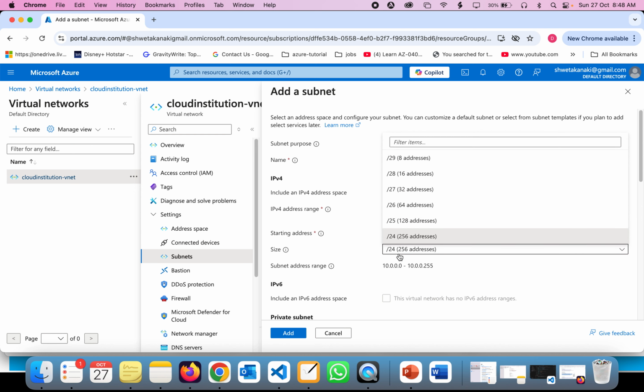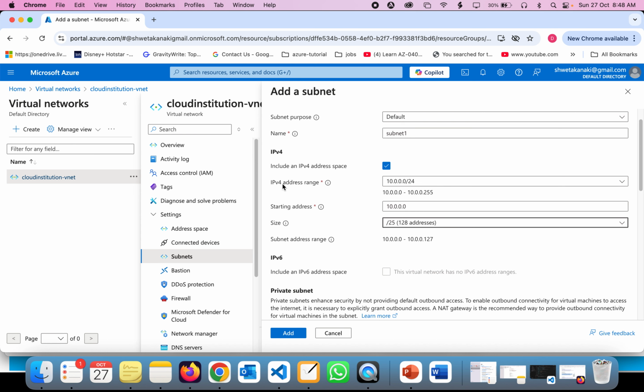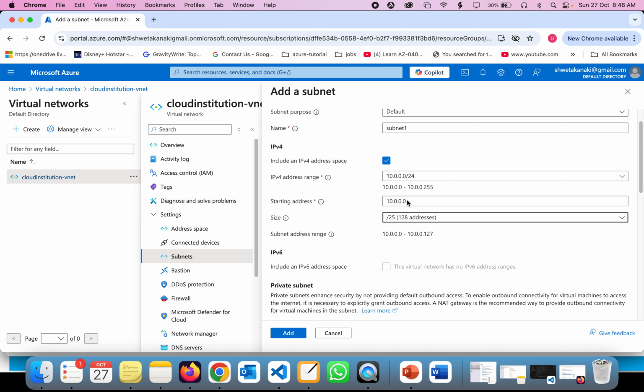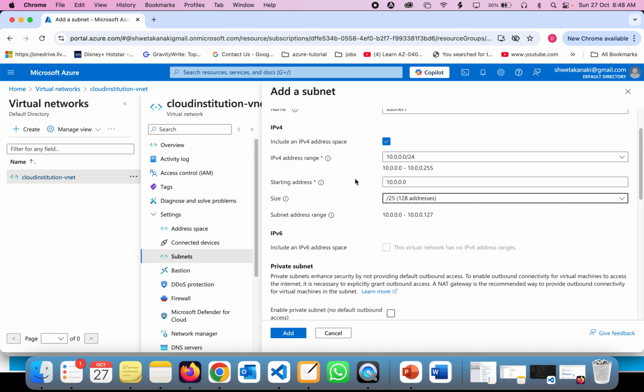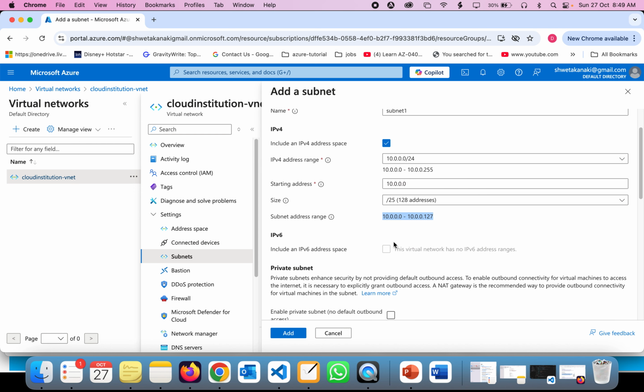Okay, so the size is going to be 25. The IP address range is going to be the VNet IP address range. Now I'm going to give the starting IP address of the VNet as 10.0.0.0, which will have a /25 CIDR range, giving the subnet range of 10.0.0.0 to 10.0.0.127. That is a range of 128 IP addresses, right?